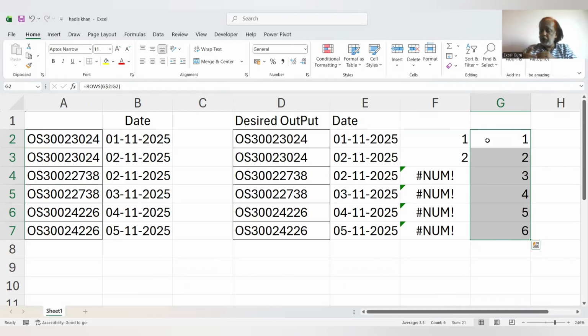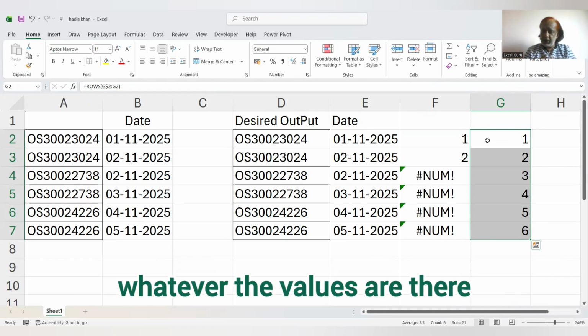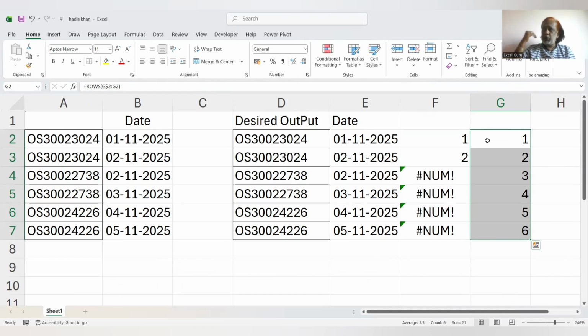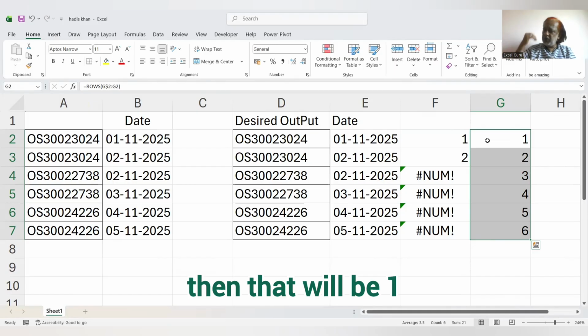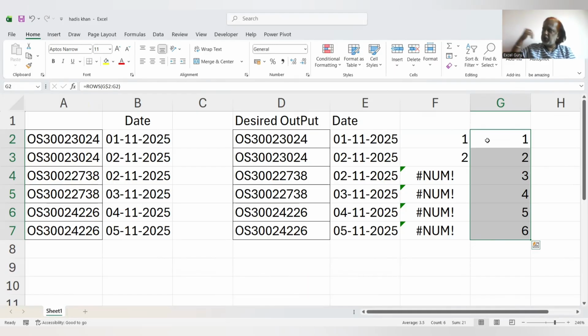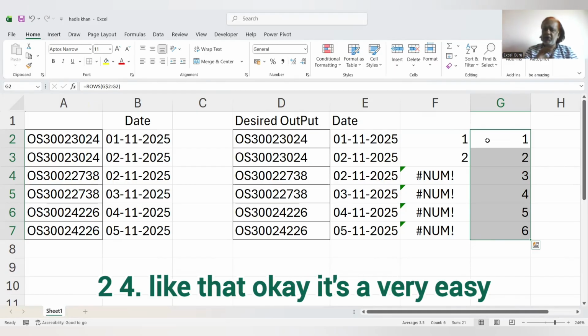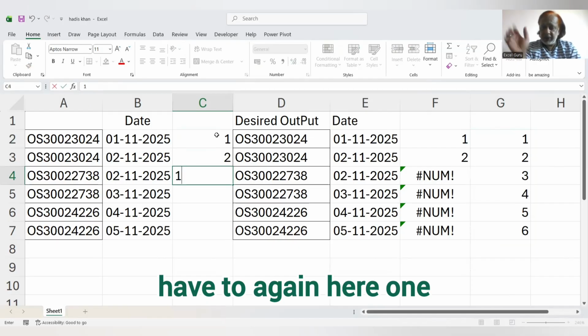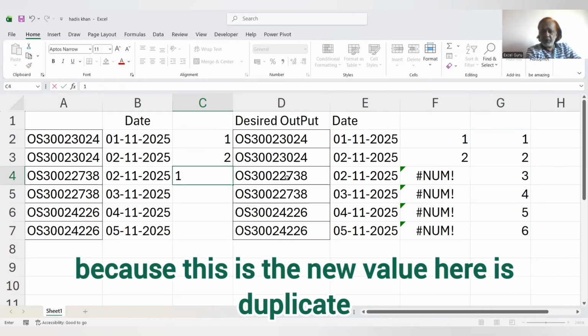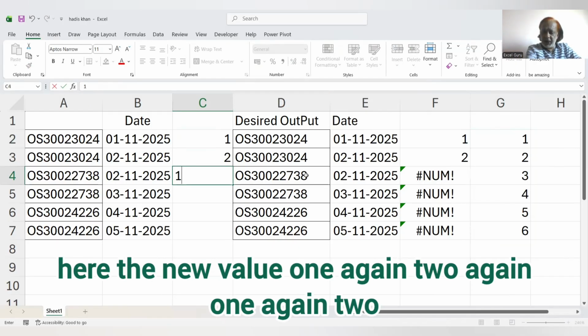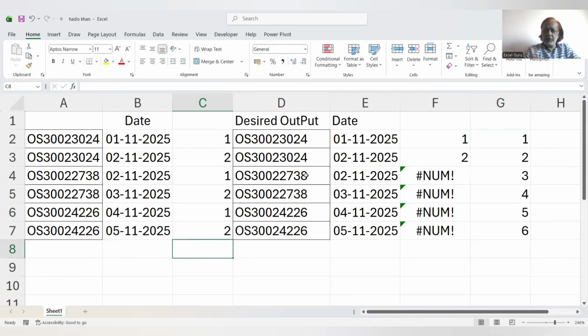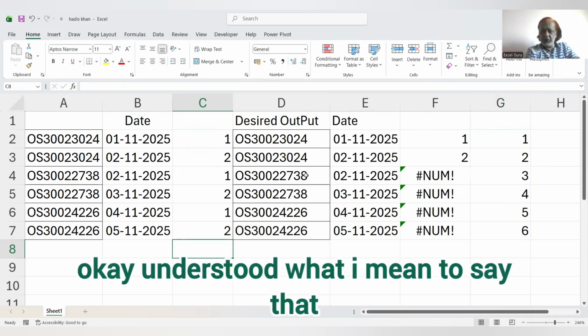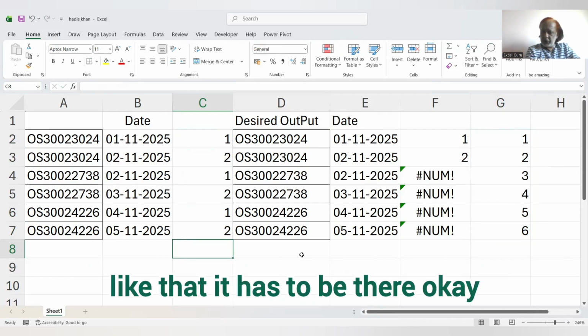What we want is, whatever the values are there, it will be like 1, 2. If another value occurs, then that will be 1, 2 again. 1, 2, 3, 1, 2, 4, like that. It's a very easy, simple way. I'll show you. 1, here 2, again here 1, because this is the new value. Here is a duplicate, here is the new value. 1, again 2, again 1, again 2. Understood what I mean to say? Like that, it has to be there.